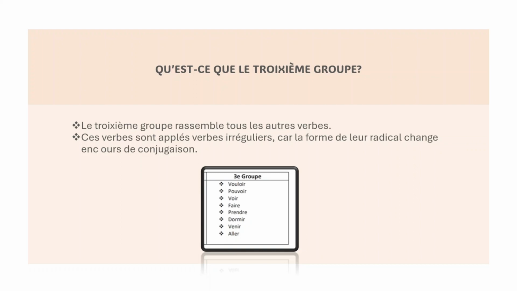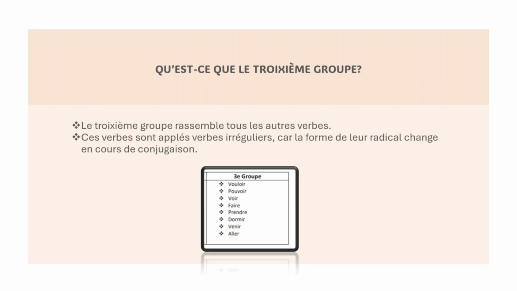Ces verbes sont appelés verbes irréguliers car la forme de leur radical change en cours de conjugaison. So here, make sure that you write them correctly.